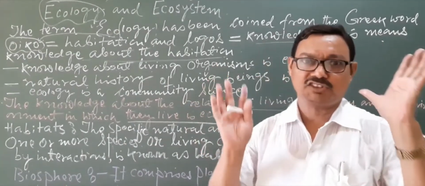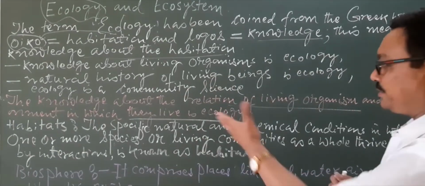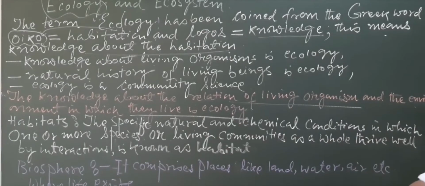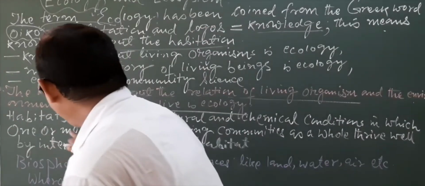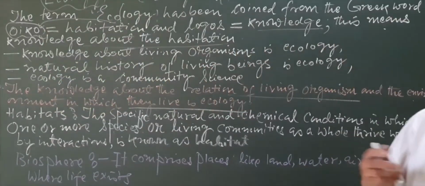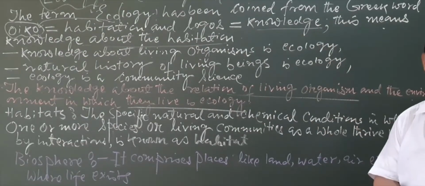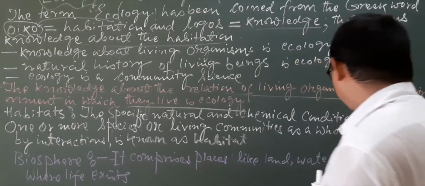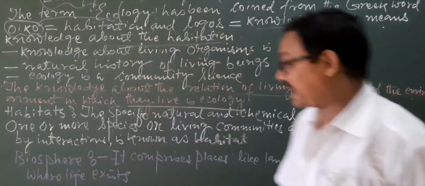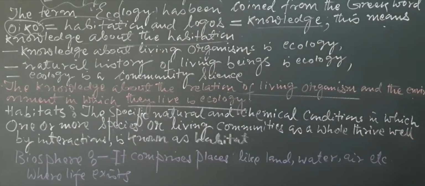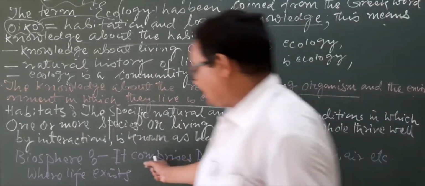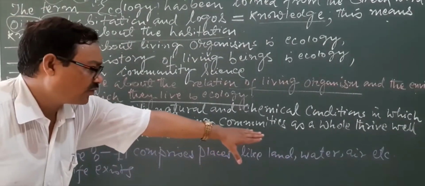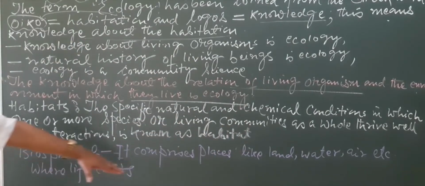Habitat is the specific natural and chemical conditions in which one or more species or communities of living organisms may thrive well. And the biosphere comprises places like land, water, air, etc., where life exists.